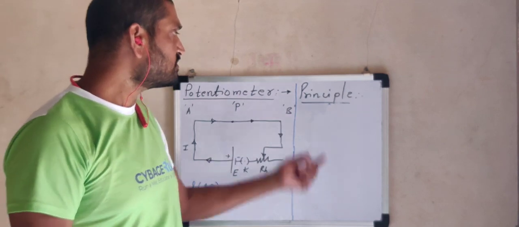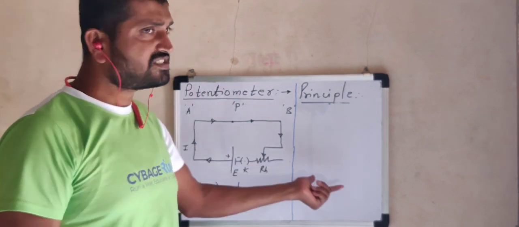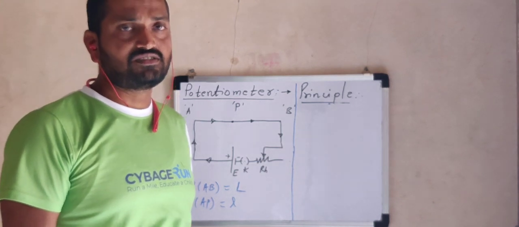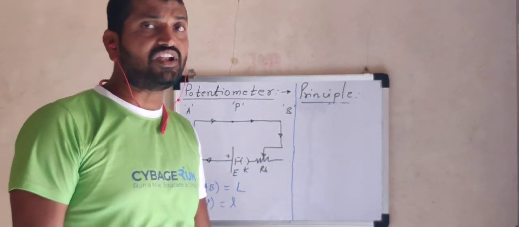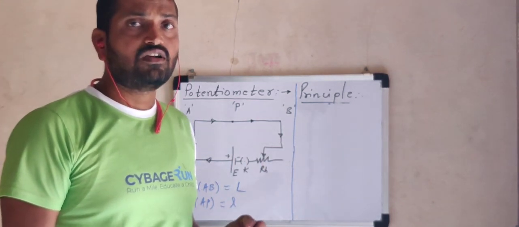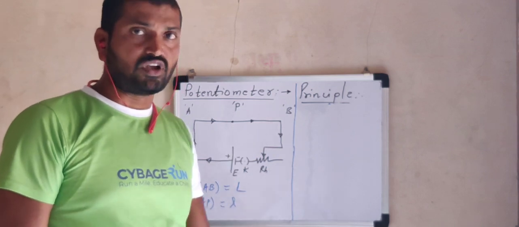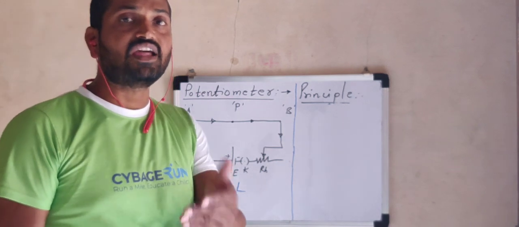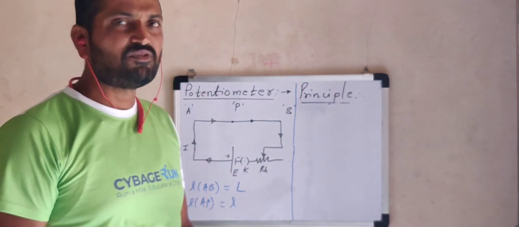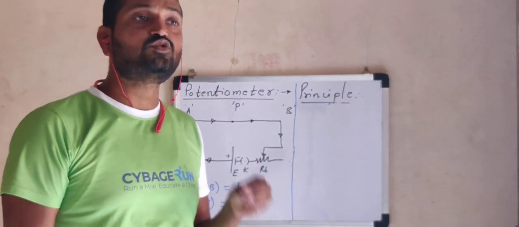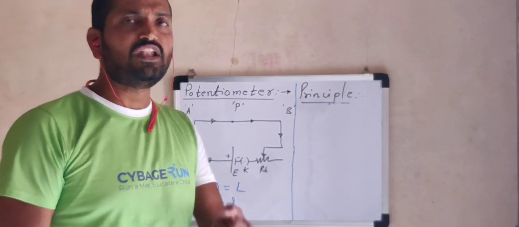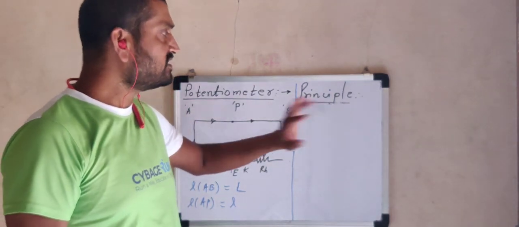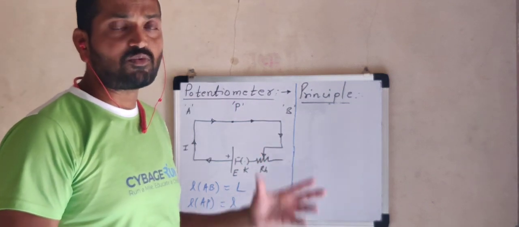So let us consider first of all the definition. As just discussed, we can define a potentiometer as an electrical or electronic device to measure potential difference or voltage or EMF of a given cell in a given electrical circuit. Simply we can say that a potentiometer is a device to measure voltage, just similar to a voltmeter. Now the next part comes, that is the principle. So what is the principle of a potentiometer?